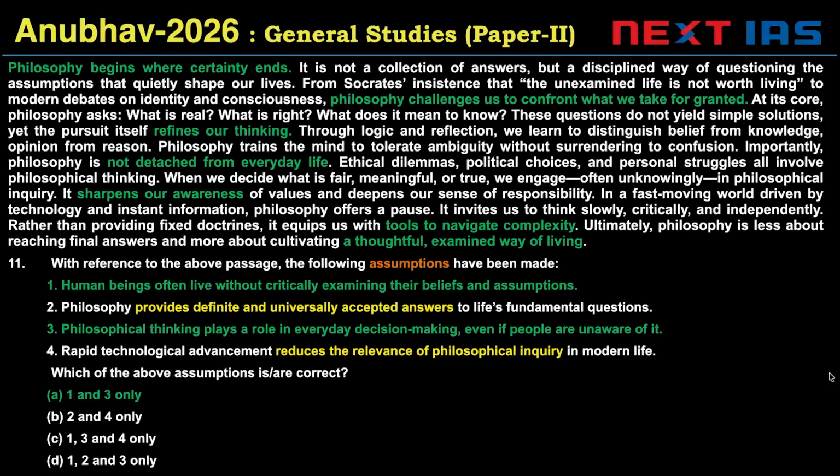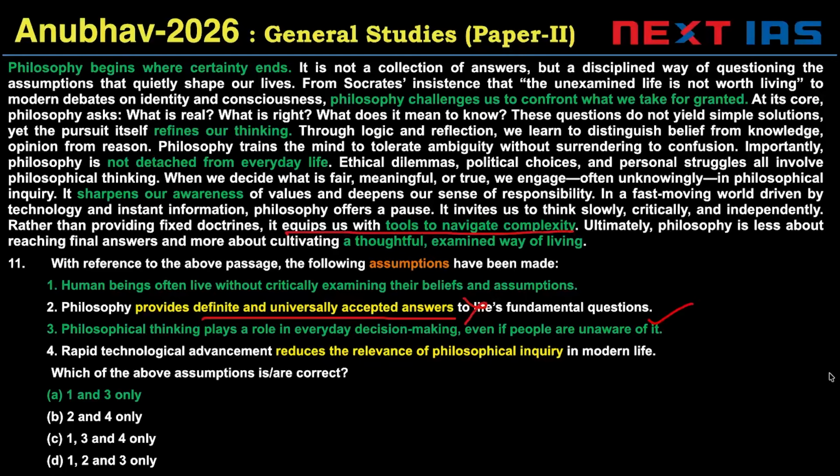So, take a look at option one. It's the opposite of this, meaning that if we do not think philosophically, we live without critically examining our beliefs and assumptions. So one is a valid assumption. Two says philosophy provides definite and universally accepted answers. This is obviously incorrect. Three says philosophical thinking plays a role in everyday decision making, even if people are unaware of it. So it equips us to navigate complexity in multiple things in life. So three is valid.